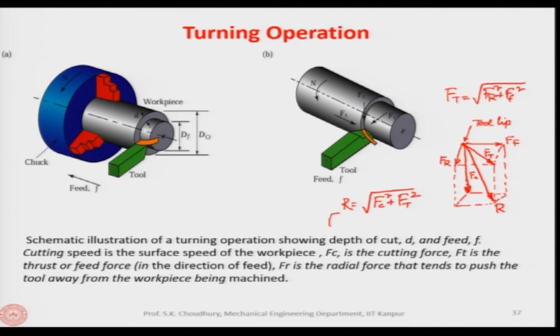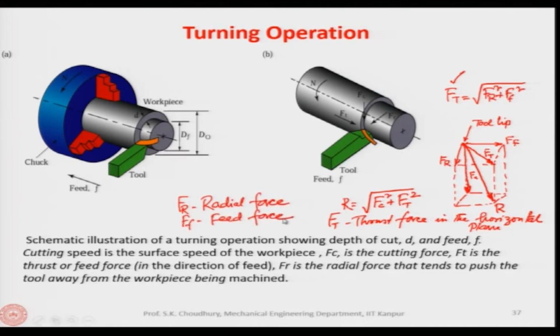Ft is the thrust force in the horizontal plane, and the thrust force is given by root over Fr square plus Ff square. Fr is the radial force and Ff is the feed force.